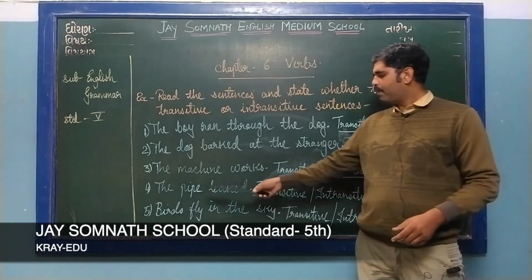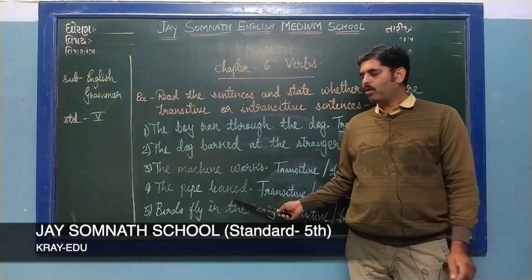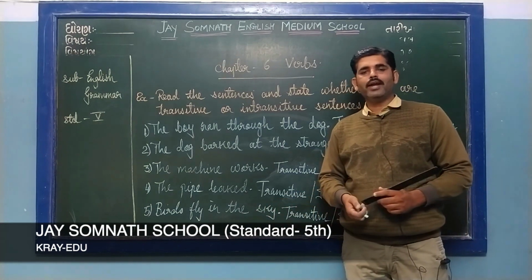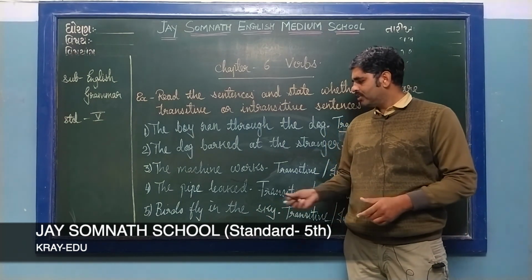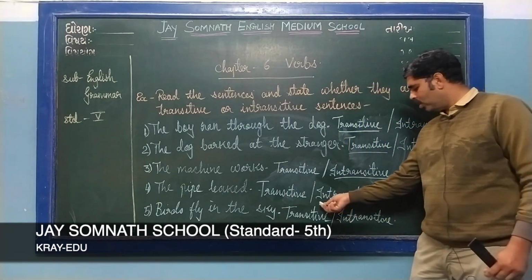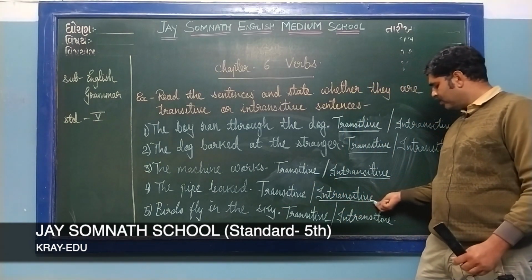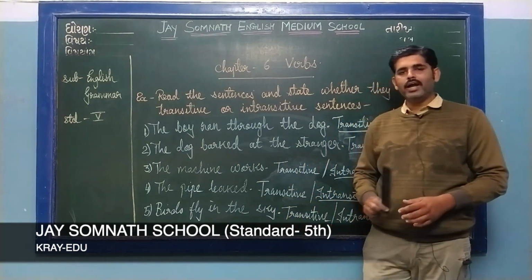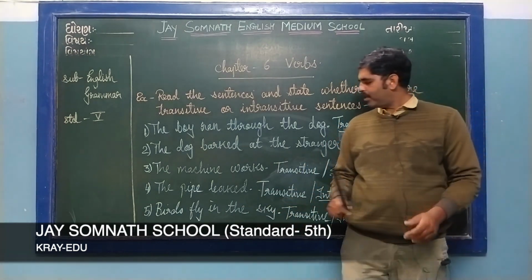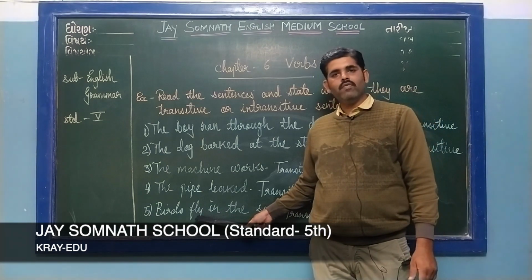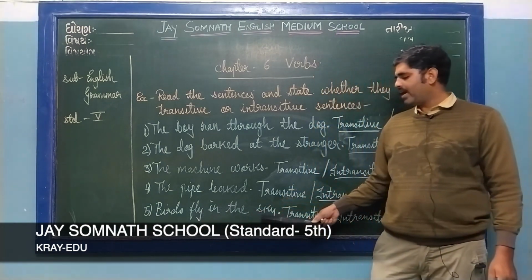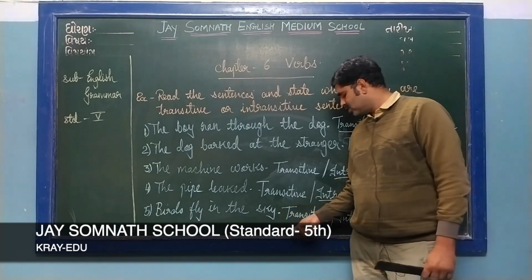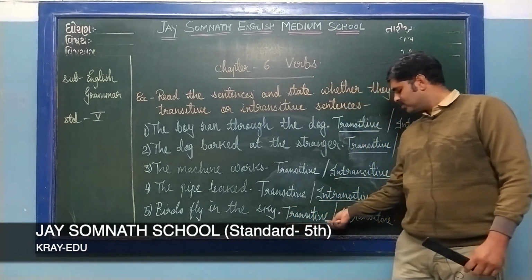Next one: the pipe leaked. What is the verb here? Leaked. But from where has the pipe leaked? We cannot get the information regarding it. So this sentence is also called an intransitive sentence. Next one: birds fly in the sky. What is the action done by the birds? They are flying. Where are they flying? In the sky. So here there is an object, and this kind of sentence is called a transitive sentence.